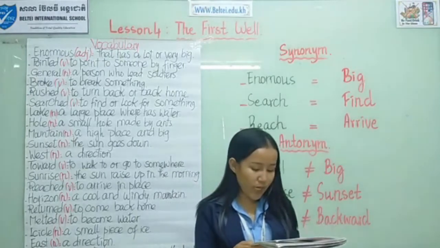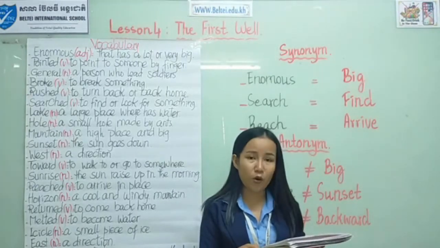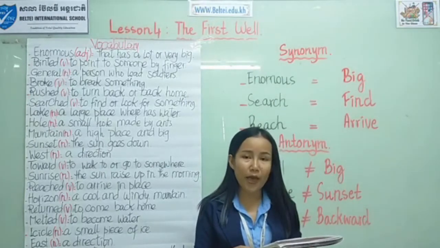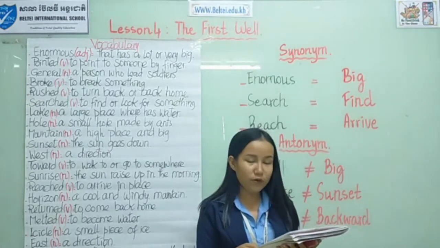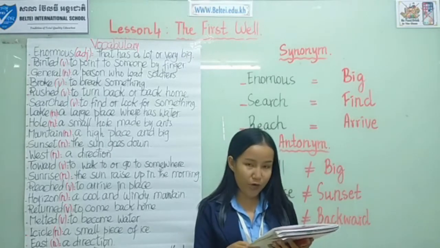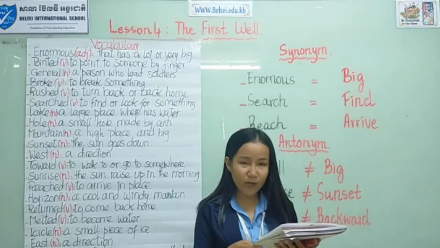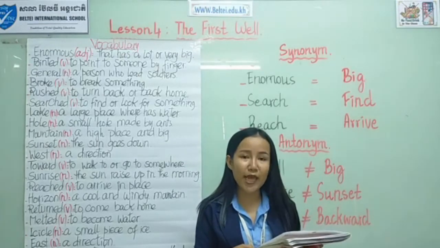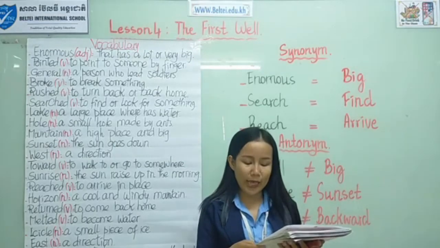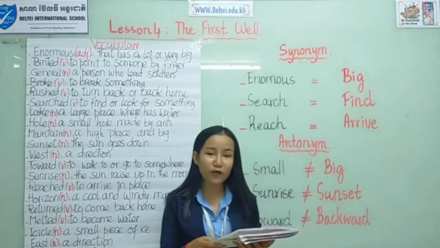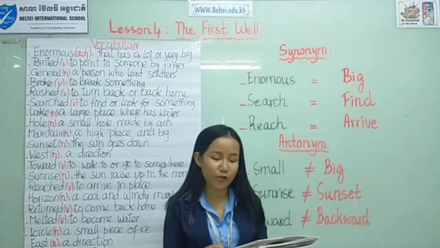11. He blank back home. So the answer is he rushed back home. So number 11 you have to complete with the word rushed. 12. The blank icicle had melted. So the answer is the animals' icicle had melted. So number 12 you have to complete with the word animals.